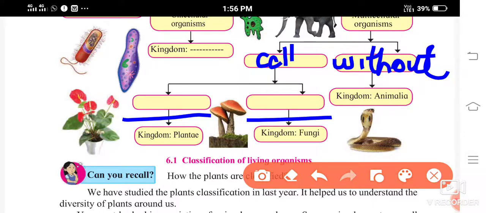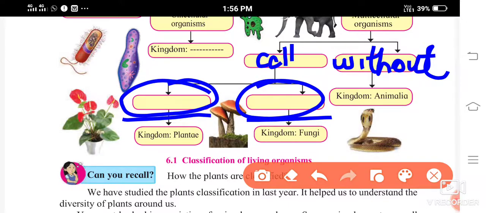Autotrophs means the organisms which can prepare their own food.